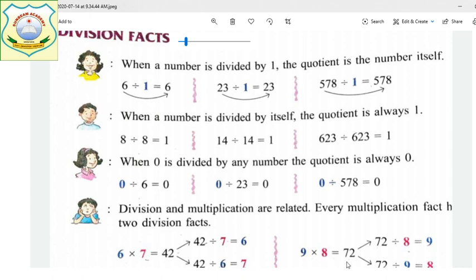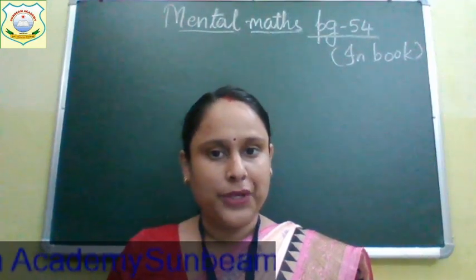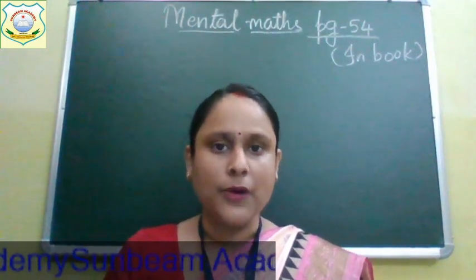Same is the case in the second example, where 9 times 8 is equal to 72. 72 divided by 8, we get 9. And 72 divided by 9, we get 8. So children, these were the properties of division. Now we have seen the facts about division and the properties of division.